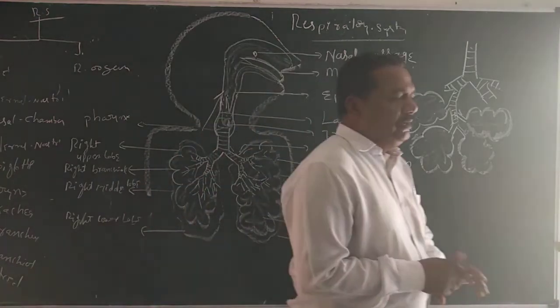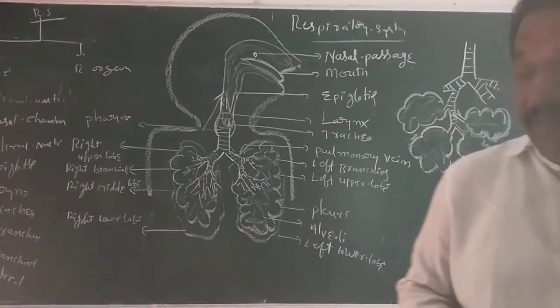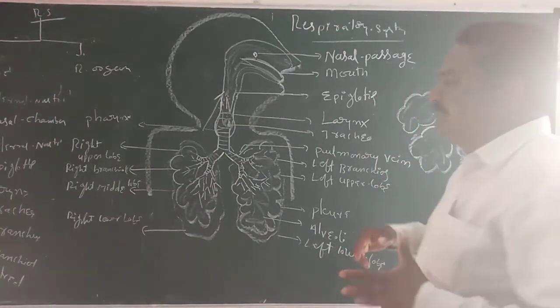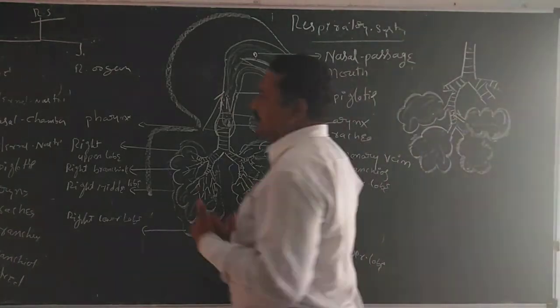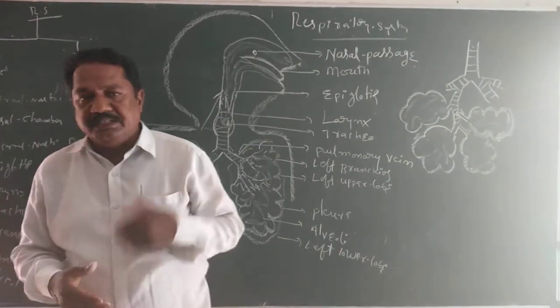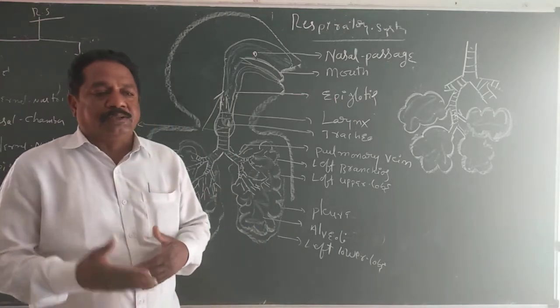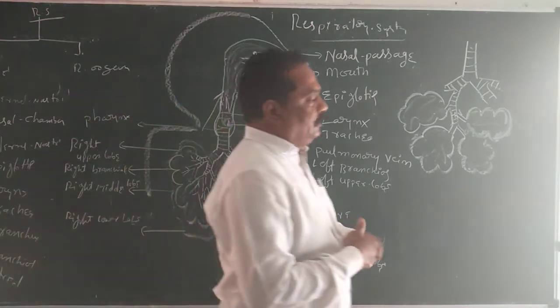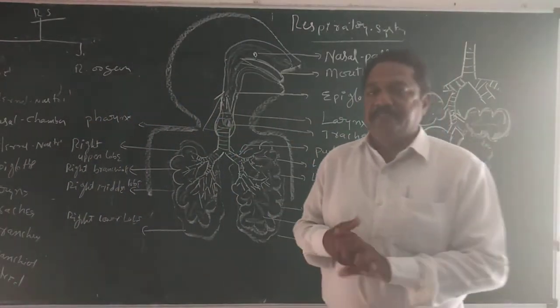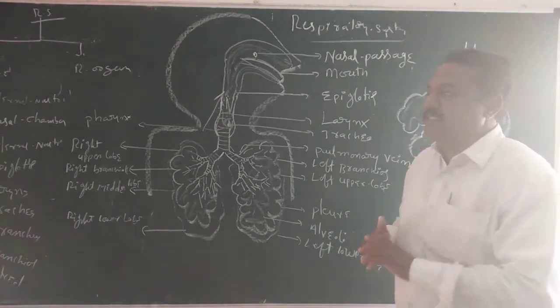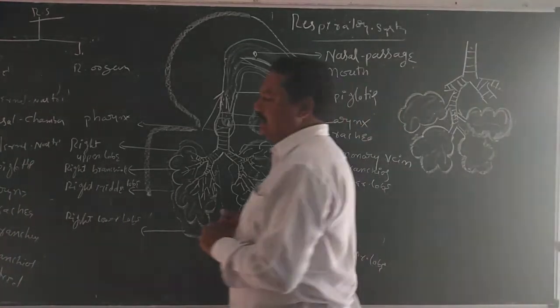The last one is cellular respiration. It is very important, because energy production takes place. What is the central theme in respiration? Energy production. Energy production takes place through the cellular respiration, which takes place in the cytoplasm of the cell.